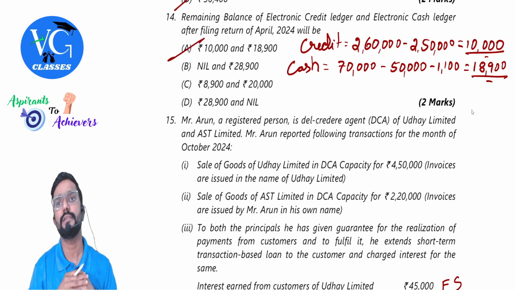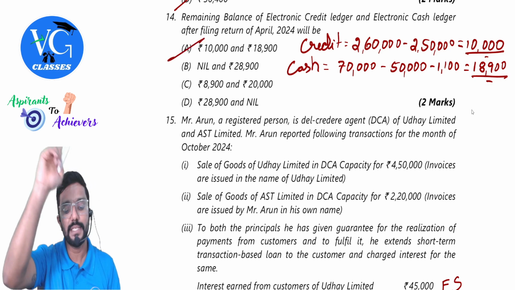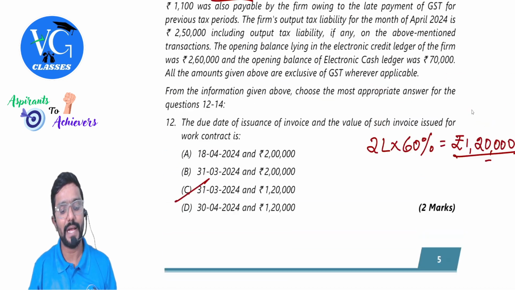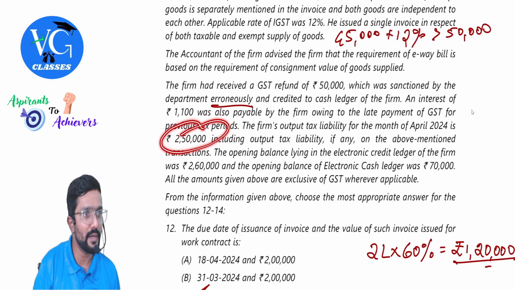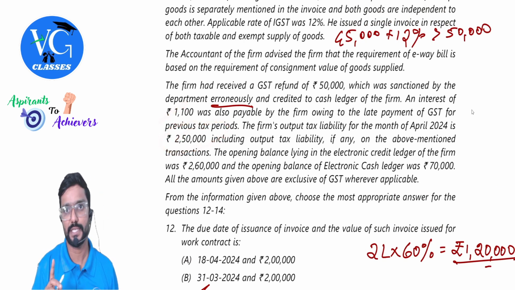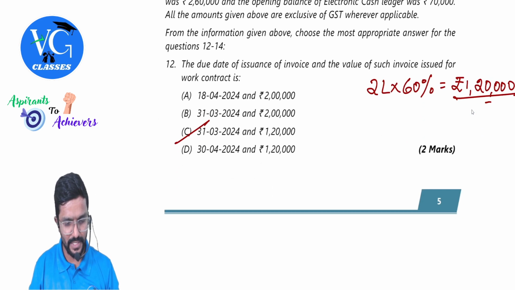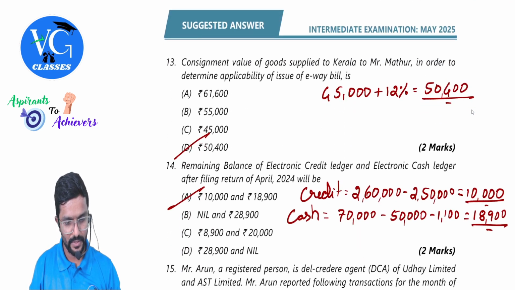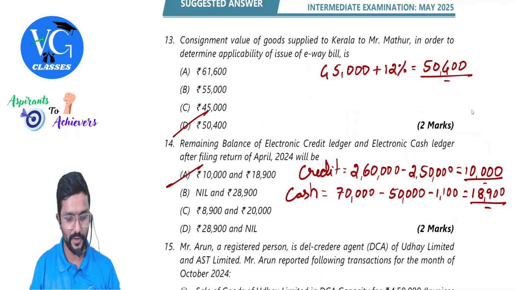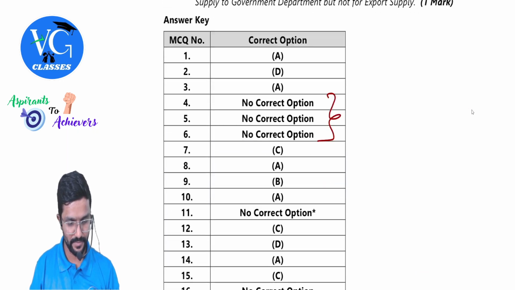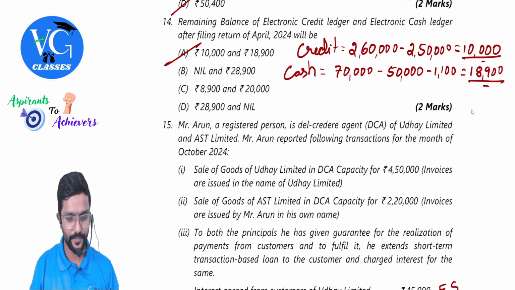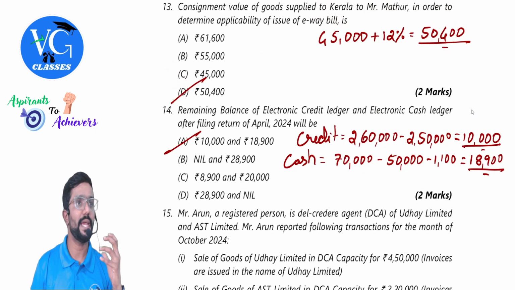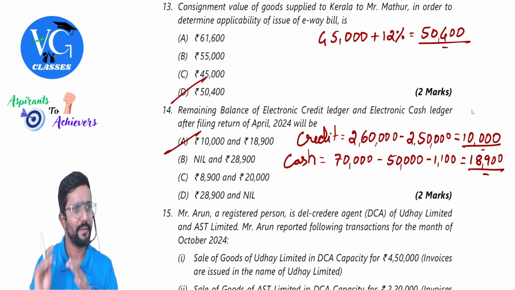So what is the answer? 10,000 and 18,900. One more thing, guys. Here we have assumed, sir, that whatever 2,50,000 they have given is other than interest. Let us just see what answer they have given. Just a second. 13th one, sorry, 14th. The 14th one is A. Alternatively, I can tell, okay, whatever we have done is correct.